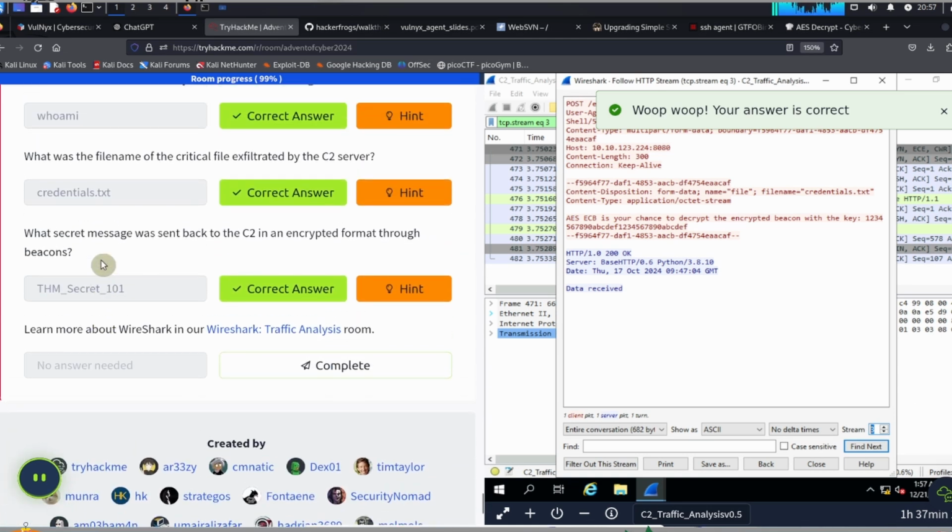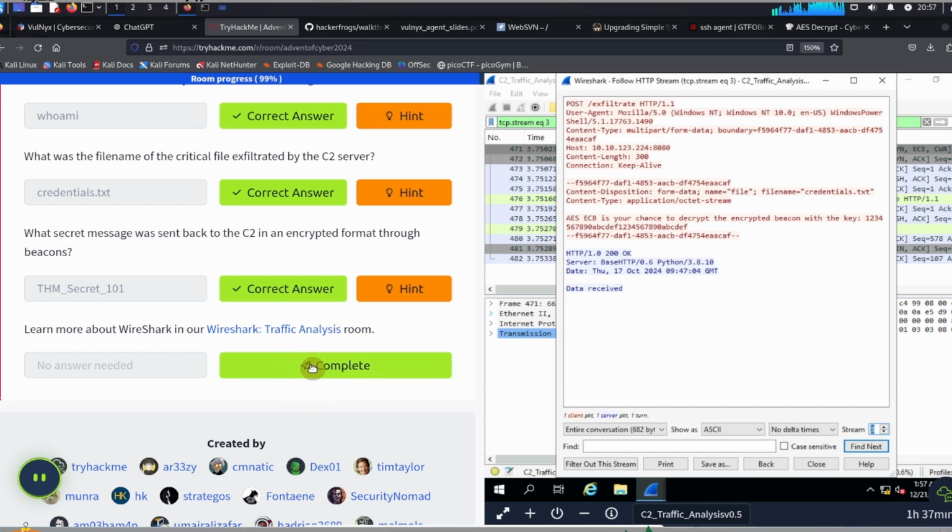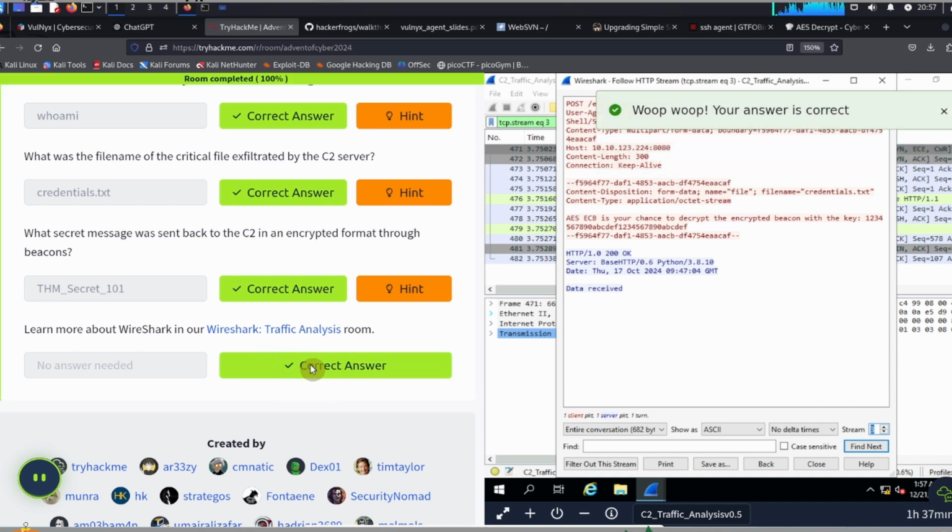The last thing we need to do to finish this exercise is to click on this over here, learn more about Wireshark in our Wireshark traffic analysis room, click on complete, and then we've finished the room.